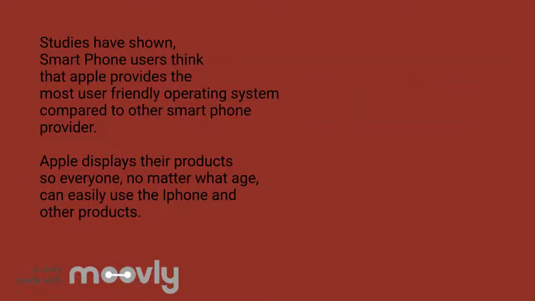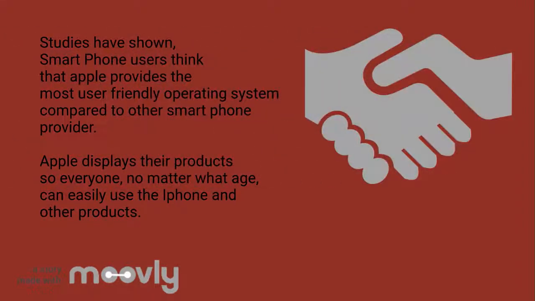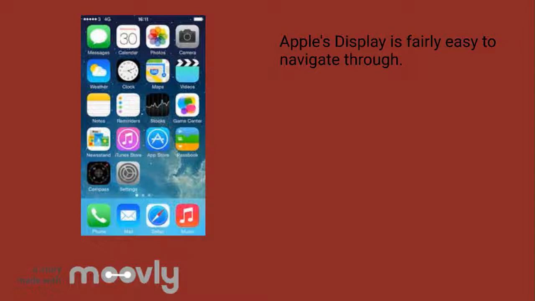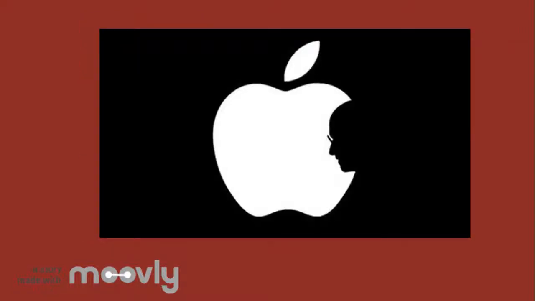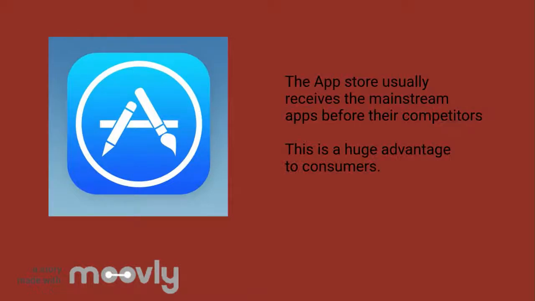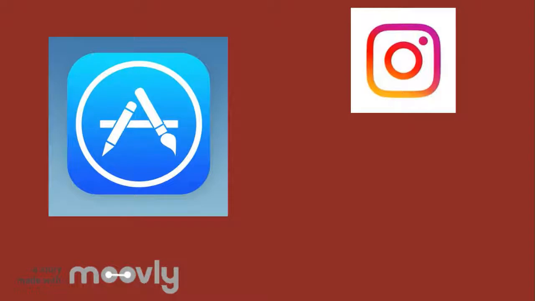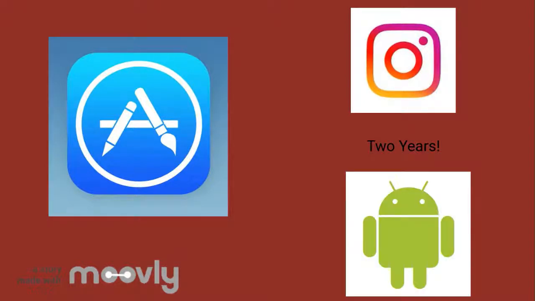Apple is considered the most user-friendly smartphone. This is why so many consumers choose Apple products. Apple provides a clean and clear layout and is fairly easy to navigate through. Another important feature that iOS provides is that the App Store tends to get the mainstream apps before its competitor. An example is that Apple received Instagram 2 years before Android did.